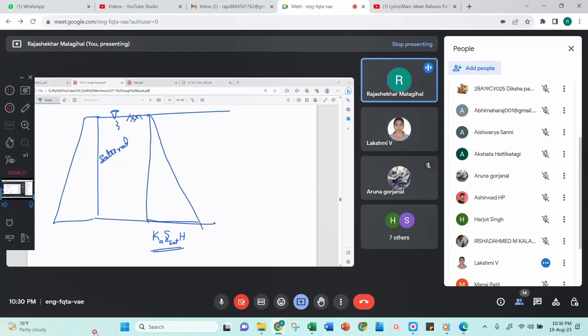No. Why? It should be gamma submerged, sir. Why gamma submerged? Why not gamma sat? Because water pressure should not be multiplied with the earth pressure coefficient. Why should we not multiply?